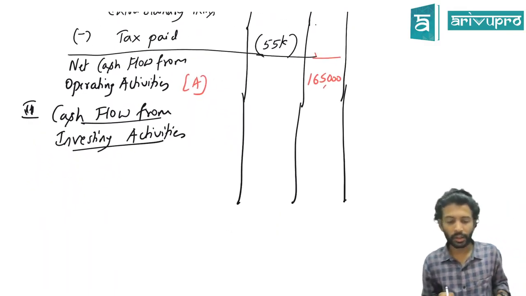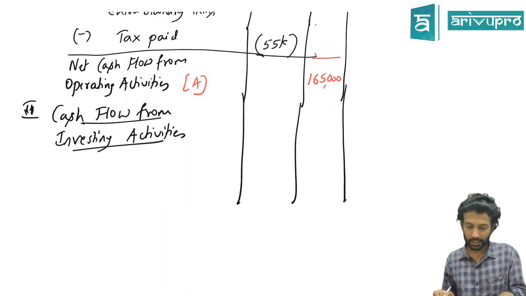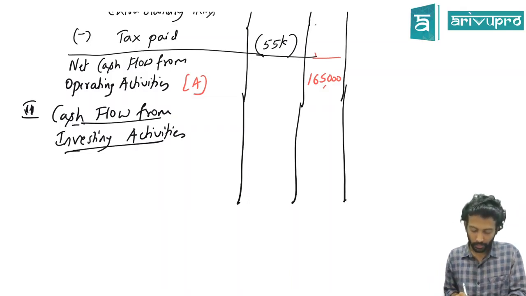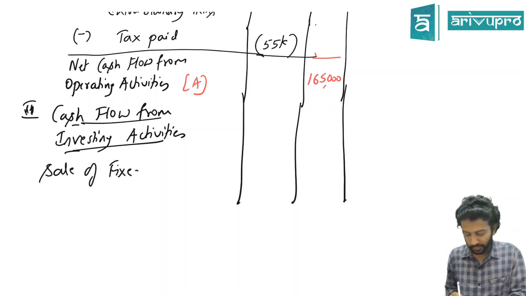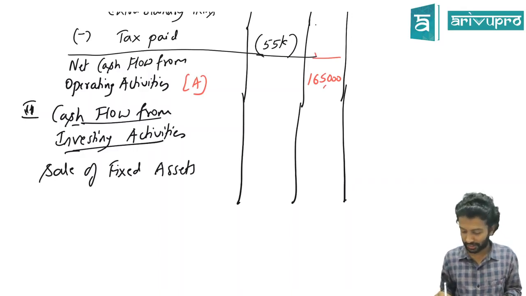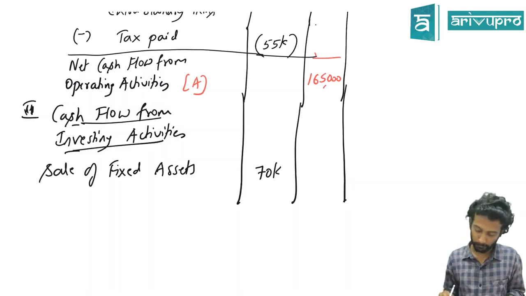So go back to the question, check the inflow. Is there any investing activity under inflow column? Yes, we have one, which is what? Sale of fixed assets. So how much is that sale of fixed asset? When you sell, you will get the money or you will pay the money? You'll get the money. So it's a plus.